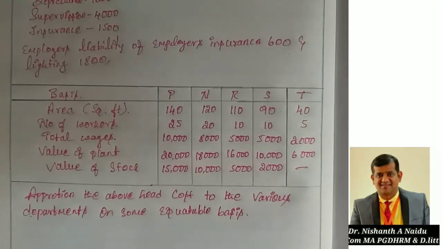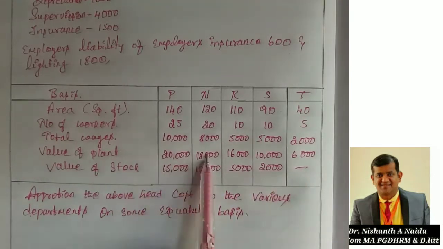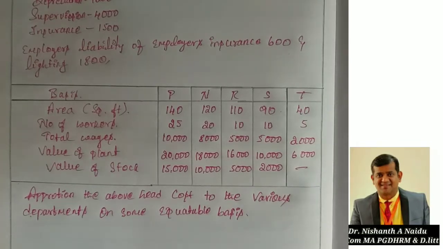Okay. To solve this, you should know how many departments are there. 1, 2, 3, 4, 5. 5 departments are there. So plus 3 columns. Whatever the number of departments, plus 3 columns you should keep. So 5 plus 3 means how many columns you will have? 8 columns table. Whatever the number of departments plus 3. So we require an 8 column table. You need to know that.